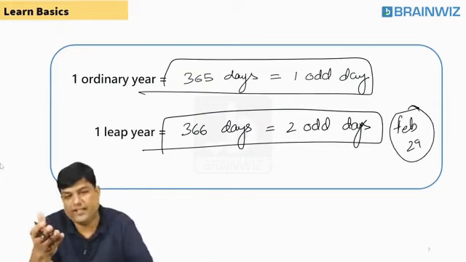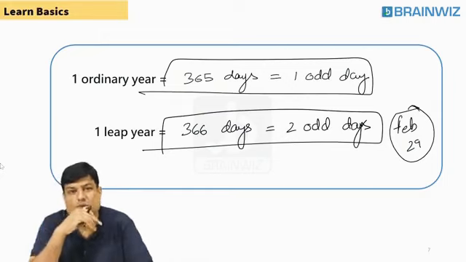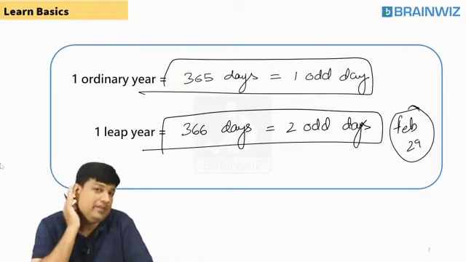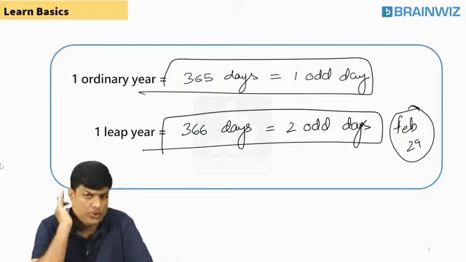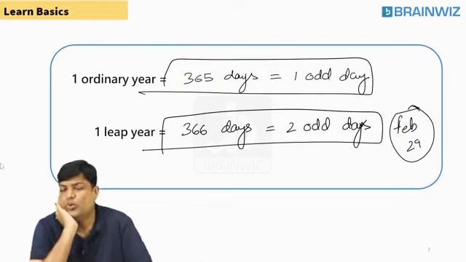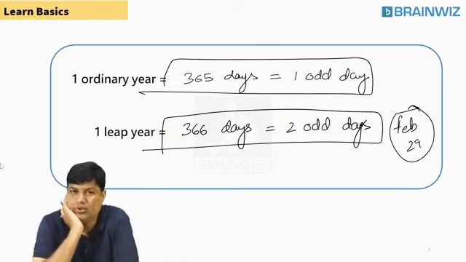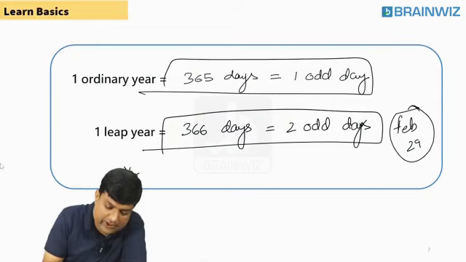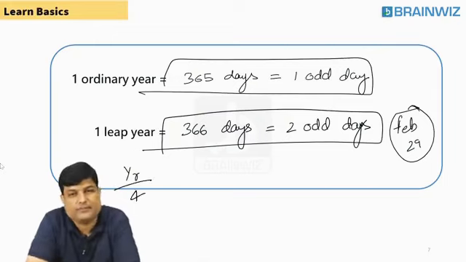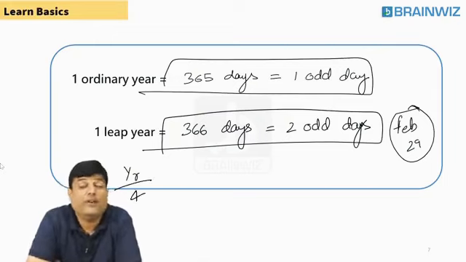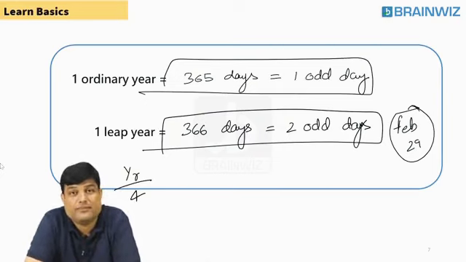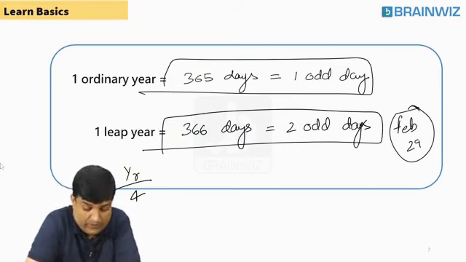You can't find this February 29 in all the years. Only in a leap year. You don't know what a leap year is? Simple. If a year is divisible by 4, then it's a leap year.